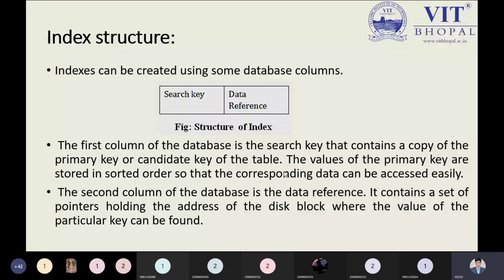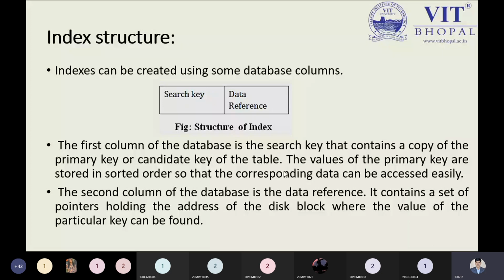Index file organization structure you can understand from two parts. One is a search key, the other one is the data references. So this structure seems to us like a linked list data structure. If you have any idea about linking, you can easily see the similar representation here. Search key means the key we have to search, and data references means the pointer that points to the next search key. So this is the point we have to keep in mind.